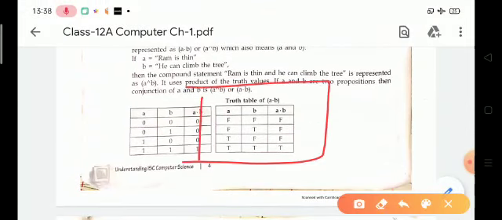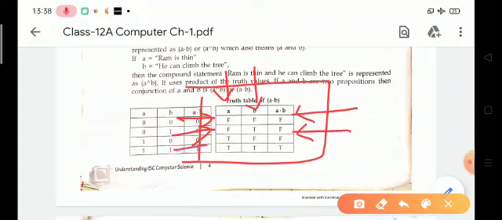In the first condition, A is equal to false and B is equal to false, then output is false. Why? Because it checks that when both conditions are true, then output is true. Here both conditions are false, so output is false. For the next condition, A is false and B is true, but output is false, because one condition is false.